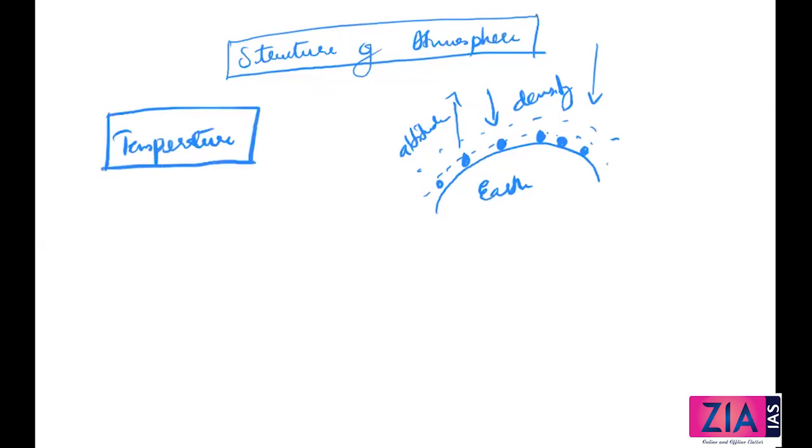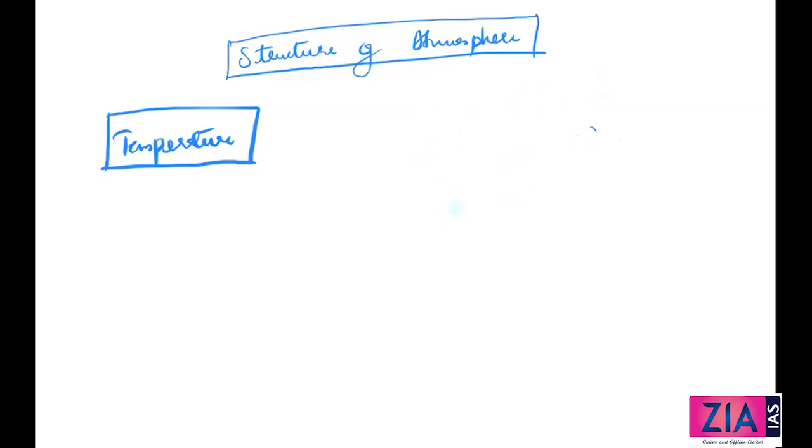Okay, and the first lower layer is called, I will make a diagram. If suppose this is the earth surface, the layer immediately above the earth surface, touching the earth surface, is called stratosphere.